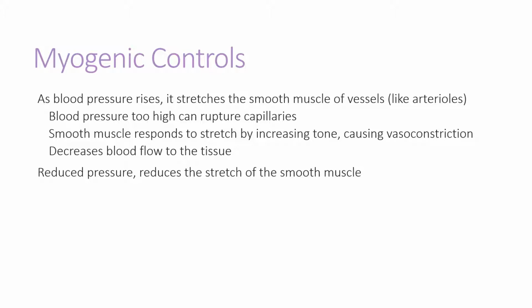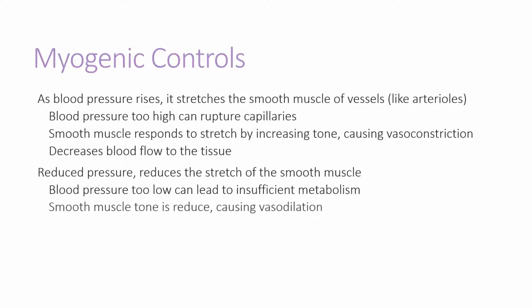Reduced pressure has an opposite effect. Reduced blood pressure reduces the stretch on the smooth muscle of an arteriole. Blood pressure too low can lead to insufficient metabolism. So smooth muscle responds to this reduced stretch by reducing tone and causing vasodilation. This vasodilation increases blood flow to the tissue.